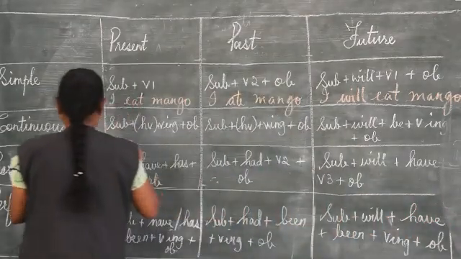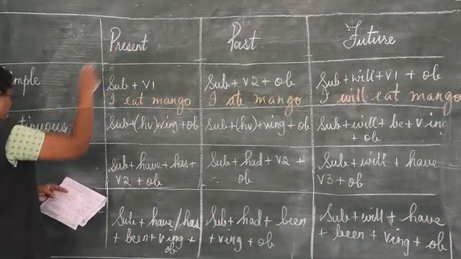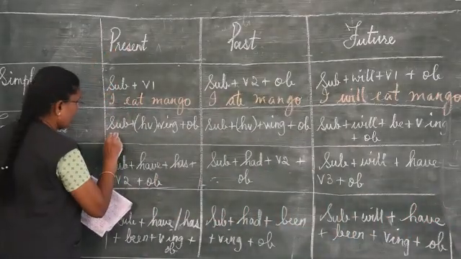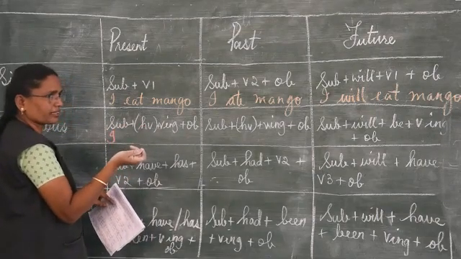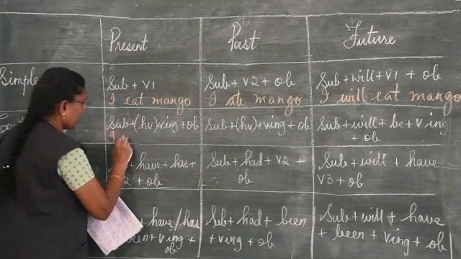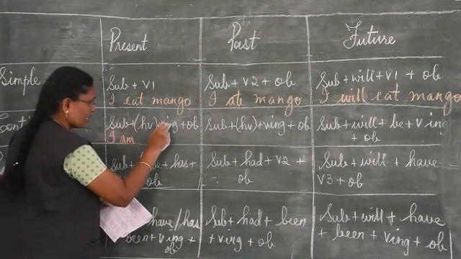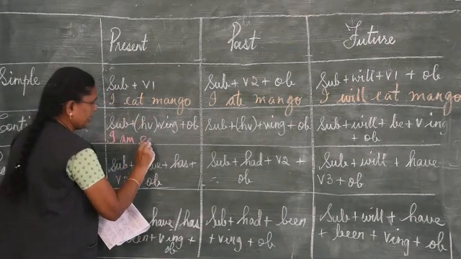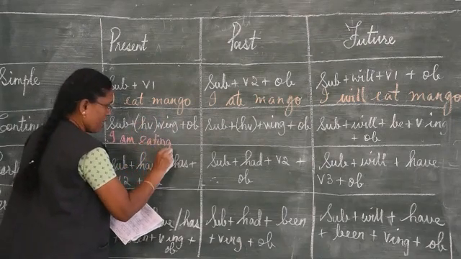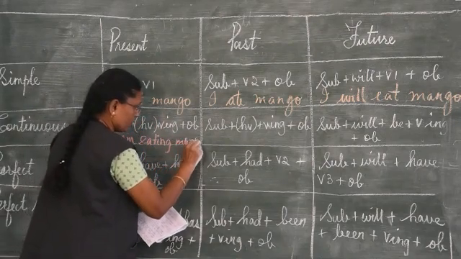Okay, next one. For continuous, present continuous: I, subject, helping verbs are is, am, are, was, were, do, does, did, has, have, had. I am, verb plus ing, same verb, eat becomes eating. I am eating mango.